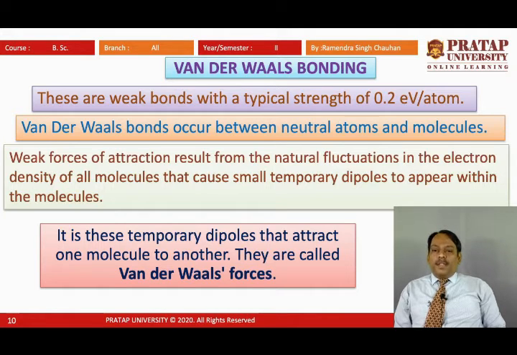Weak forces of attraction result from natural fluctuation in the electron density of all molecules that cause small temporary dipoles to appear within the molecules.